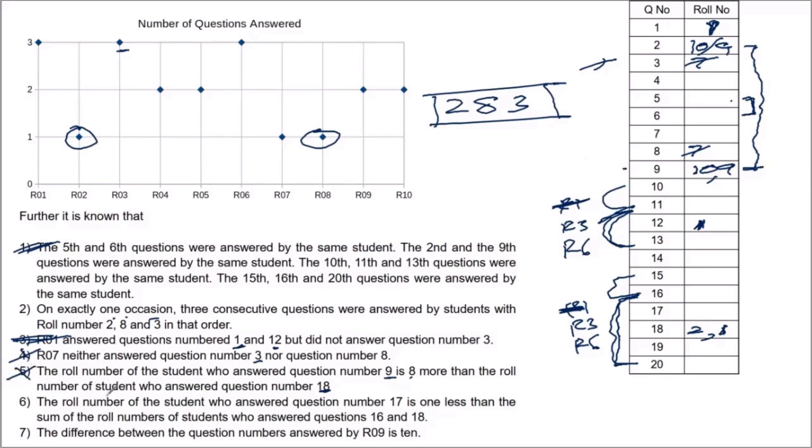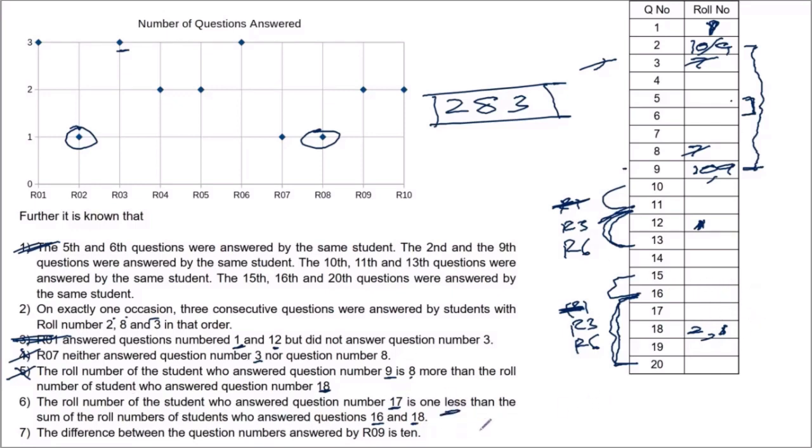The roll number of the student who answered question number 17 is 1 less than the sum of the roll numbers of the students who answered questions 16 and 18. Okay, we'll come back to this later.